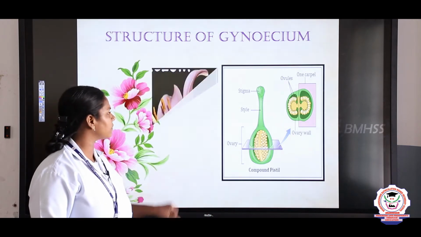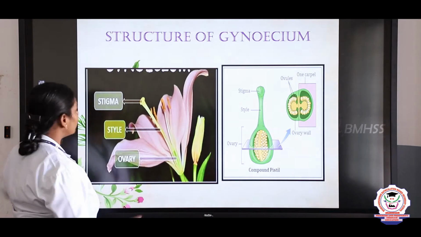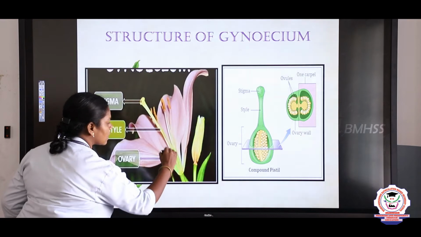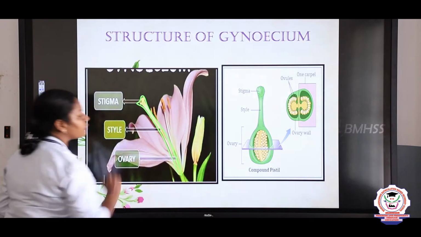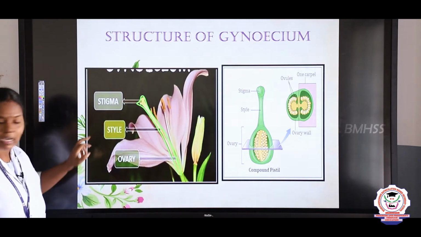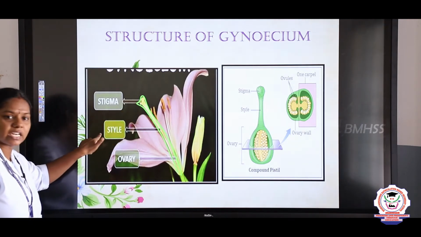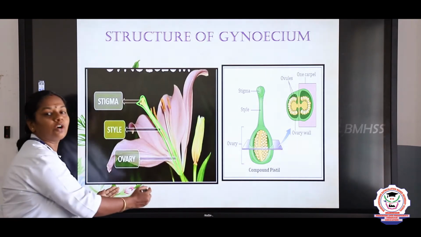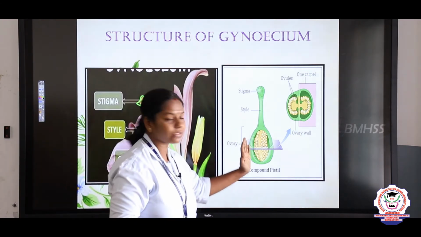So which is the female part of the flower, children? The female part of the flower is the gynoecium. So this is a flower, and this refers to the female part of the flower, right? The uppermost part of the gynoecium is the stigma. The stalk of the gynoecium is the style, and the basal, swollen portion of the gynoecium we call the ovary. So this is the structure of the gynoecium, children.